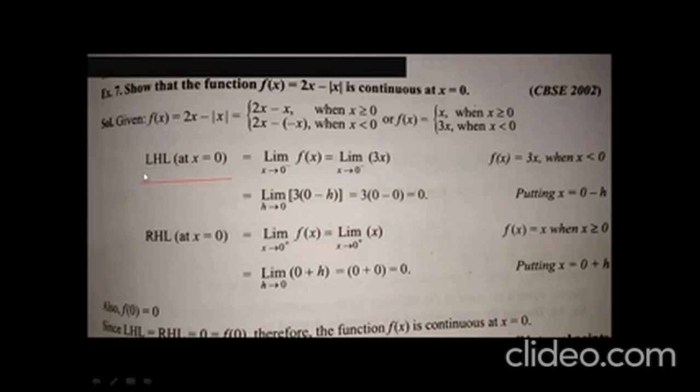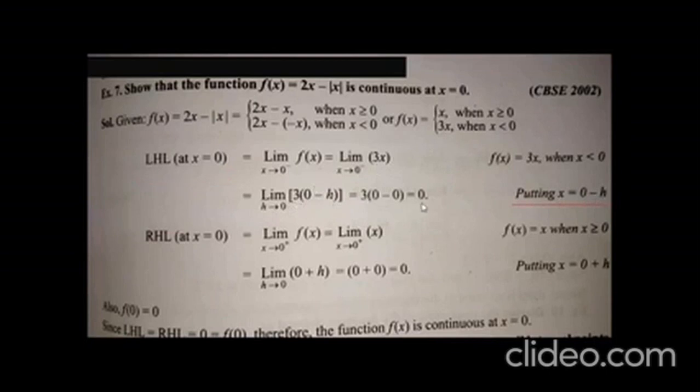So look at the given function: when x is less than 0, the value of the function becomes 3x. So substitute 3x here, and then replace x by 0 minus h. Simplify it and apply the limit value, then the result becomes 0.